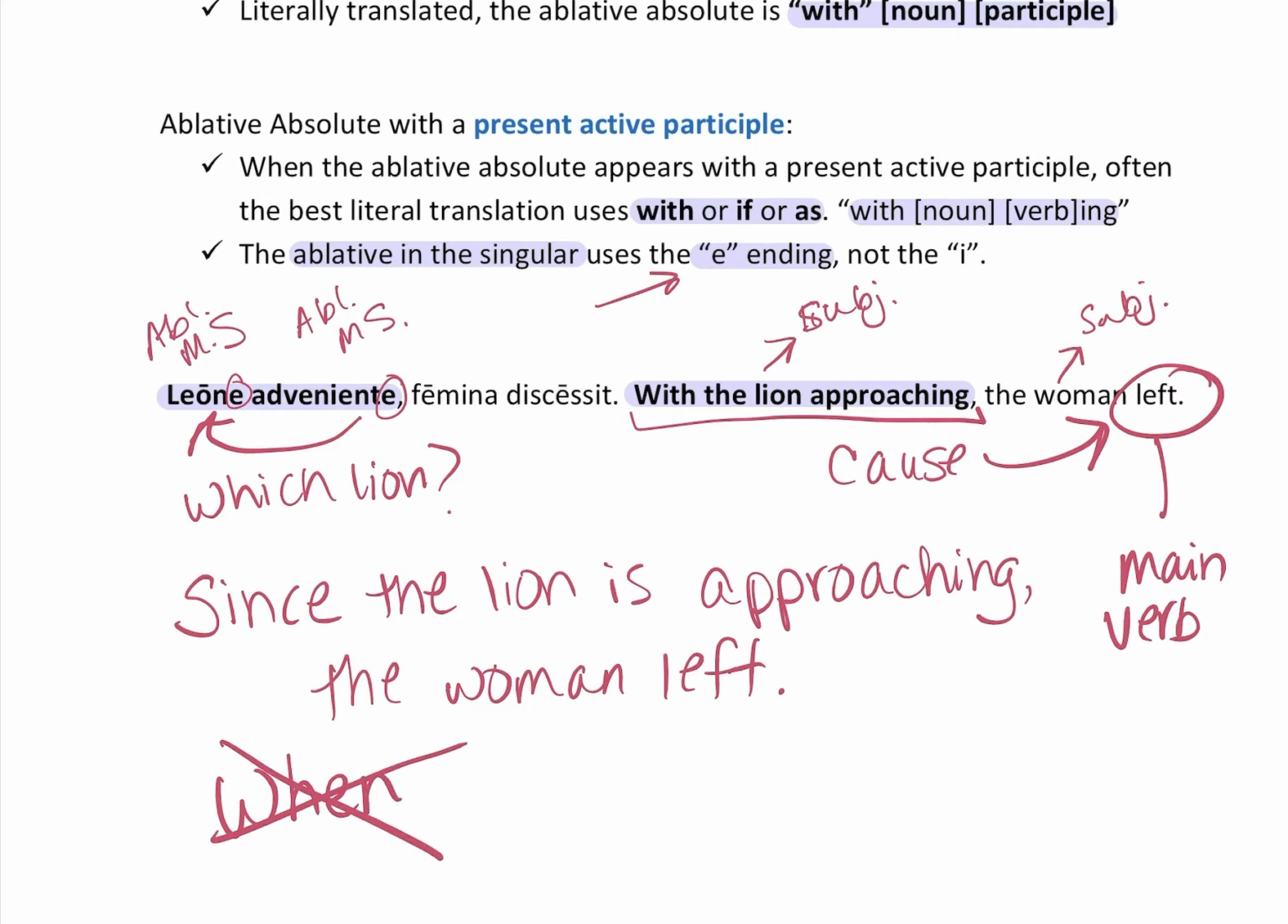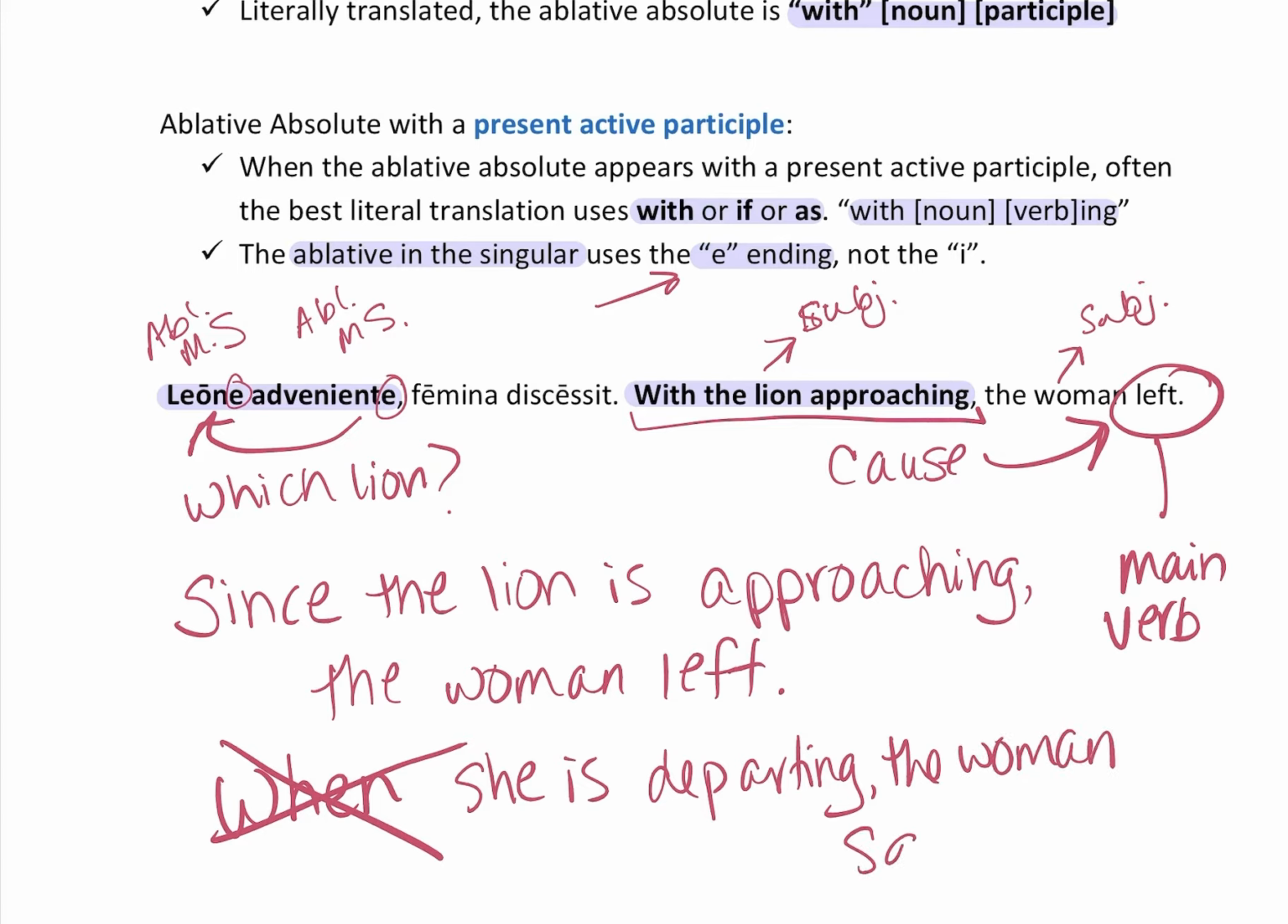You can't say when she was departing, the woman saw the lion, because the subject of each clause, she and woman, would be the same. So if I said, when she is departing, the woman saw the lion. If you look, she is the subject of the ablative absolute, and woman. They're the same thing, so it actually would not be an ablative absolute. Remember, the noun or the pronoun of the ablative absolute cannot be the same subject as the main clause of the sentence.